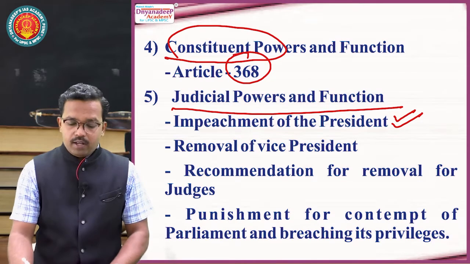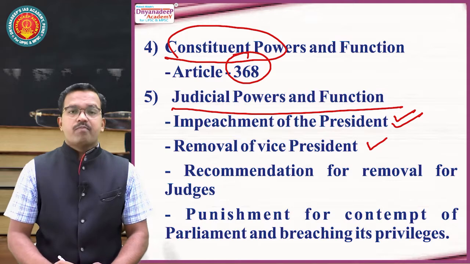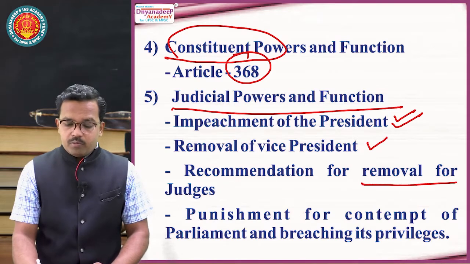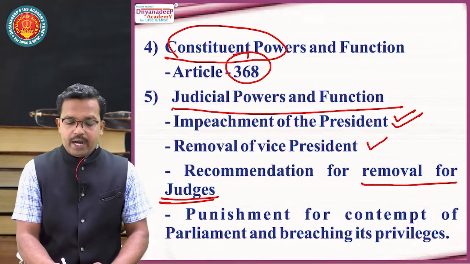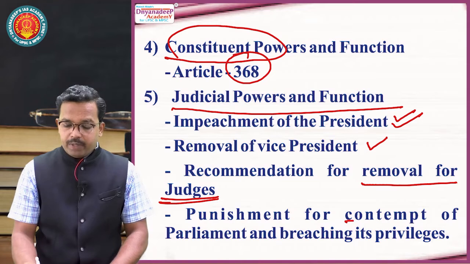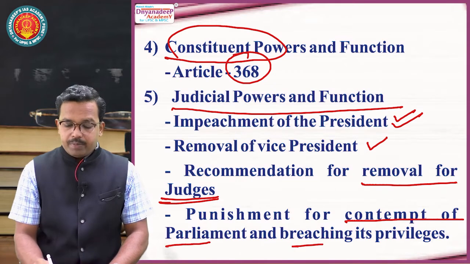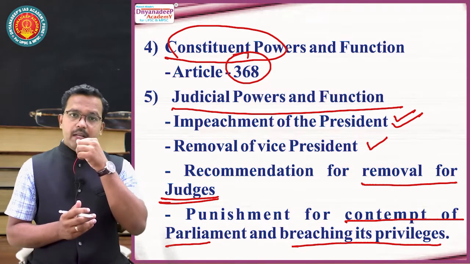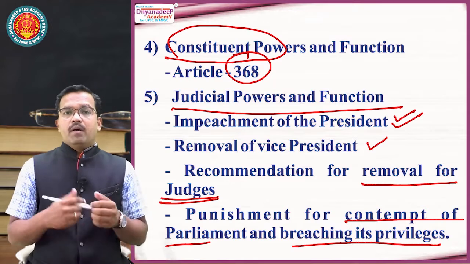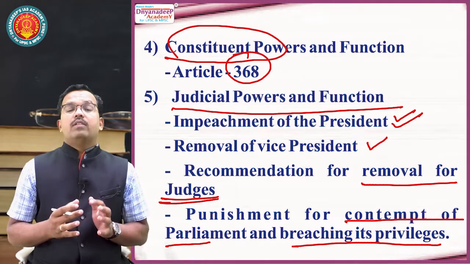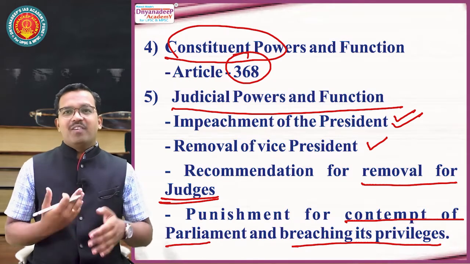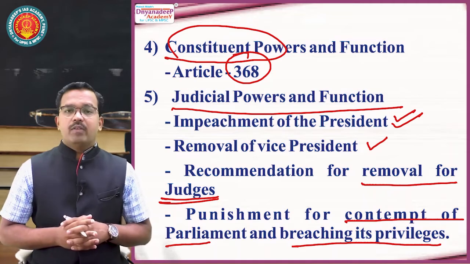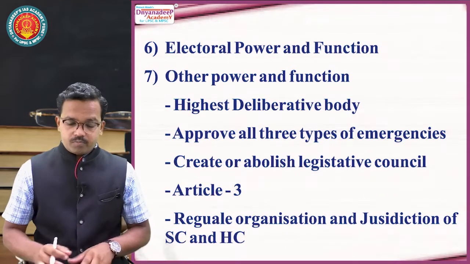Then second is removal of the vice president. Third, recommendation for removal of judges of the Supreme Court and High Court. Then punishment for contempt of parliament and breaching its privileges. So all these things give parliament the power of a civil court, where parliament sits like a court, not as a court, and that's why these are judicial powers of the parliament.